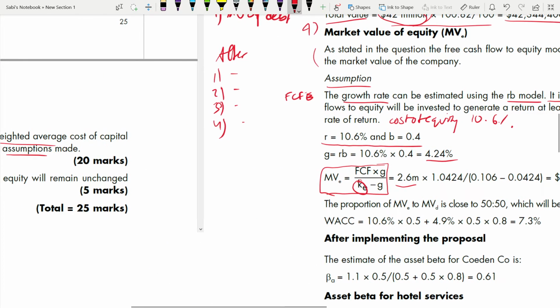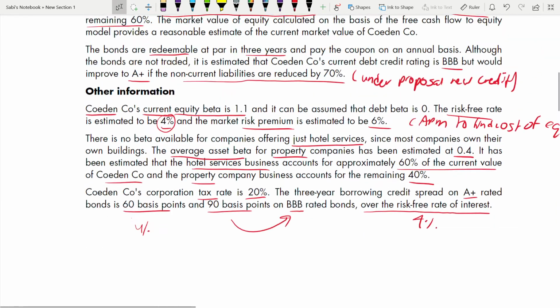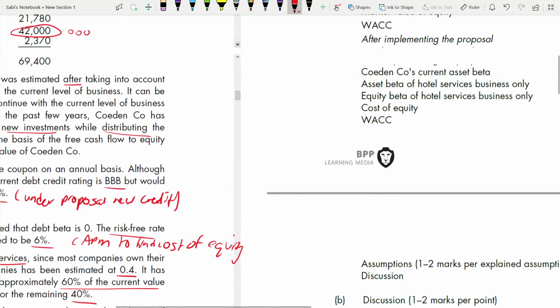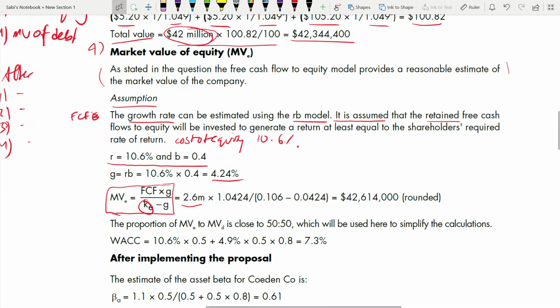Okay, 2.6 million it has been given here. Yes, sorry, latest free cash flow to equity. Yes, it is free cash flow to equity, sorry, not free cash flow. So one mistake they have done here is at the end it's E. So that's why that confusion comes. Why FCF? It is FCFE, not FCF. Sorry, it was a mistake there, okay? It is a printing mistake.